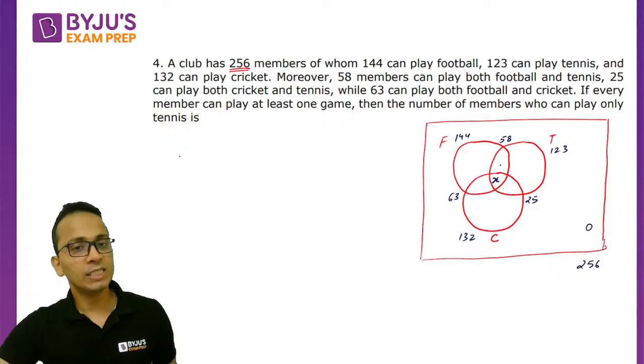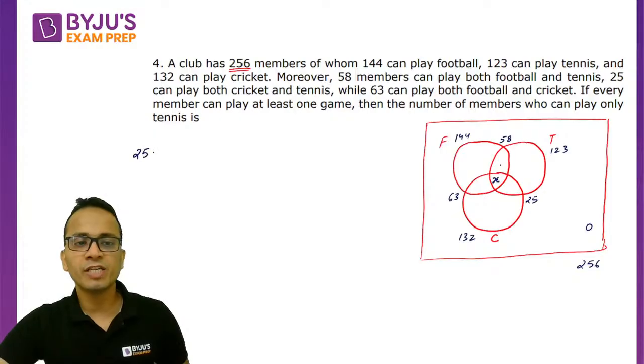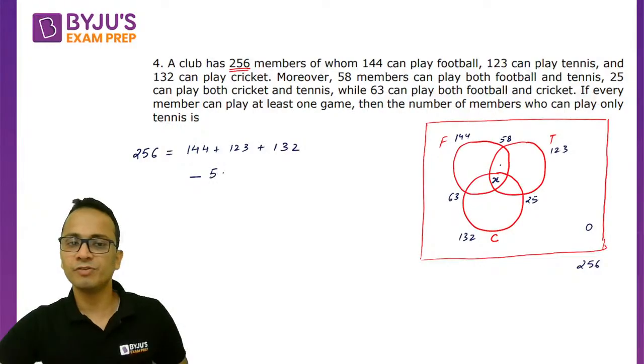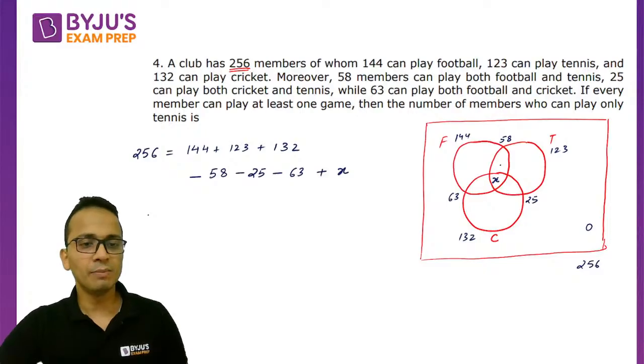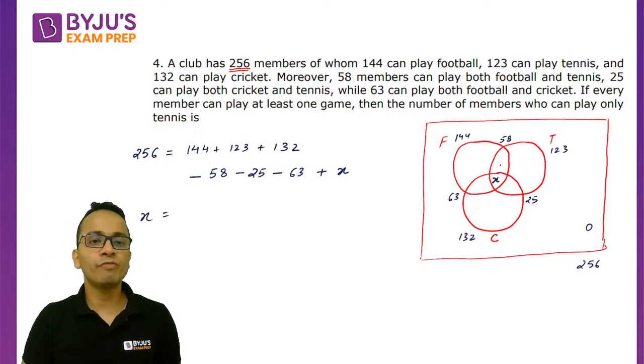and I'll apply the simple formula of Venn diagrams. Three set Venn diagram: A union B union C. So A union B union C, which is given here as 256, is equal to A plus B plus C minus A intersection B, that is 58, minus B intersection C, that is 25, minus C intersection A, that is 63, plus A intersection B intersection C, which is X. Okay, अब यहाँ पे सॉल्व कर लो. X के लिए अगर मैं सॉल्व करता हूँ, easily X का वैल्यू आ जाएगा. So can anyone give me the value of X here?